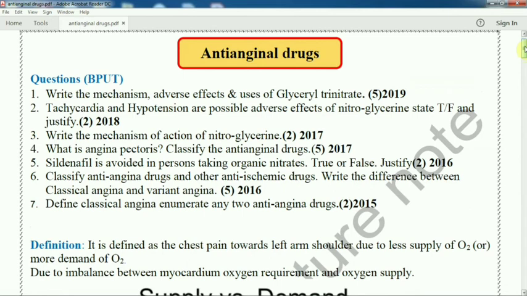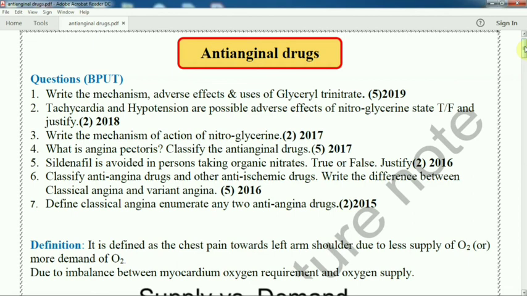We have discussed the mechanism of action of glyceryl trinitrate, how it stops the conversion of GTP to cGMP, its adverse effects, the contraindicated combination with sildenafil, and the uses in angina and other conditions.